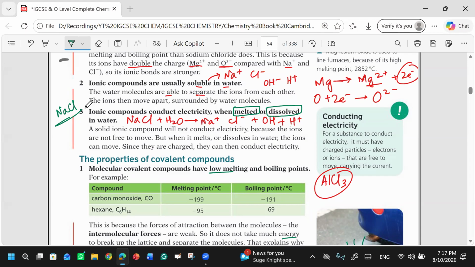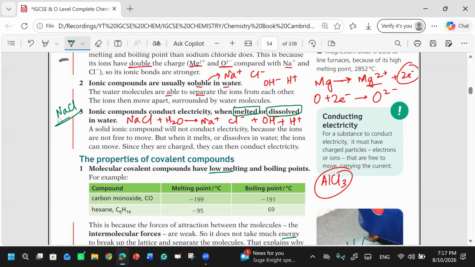There is bonding. You will say ions are not free; they are tightly packed. Sodium chloride is a solid, and there are no free ions available in the solid form. That's why solid ionic compounds cannot conduct electricity.